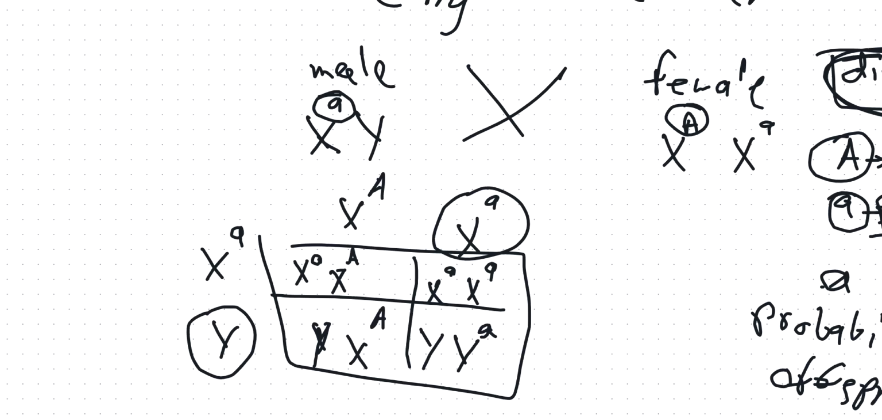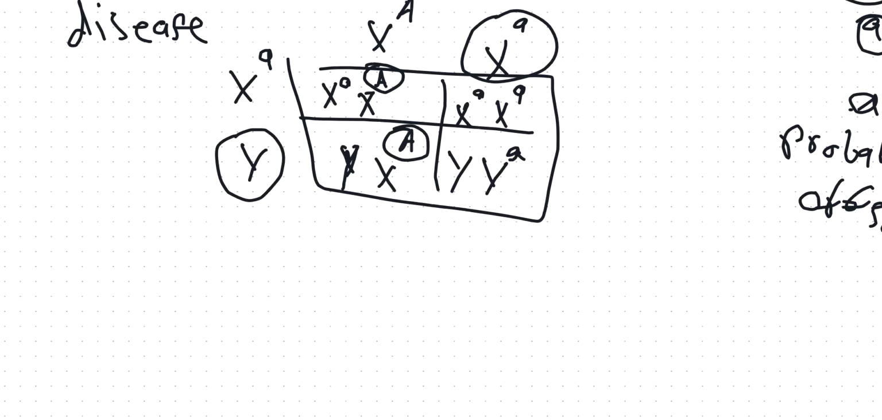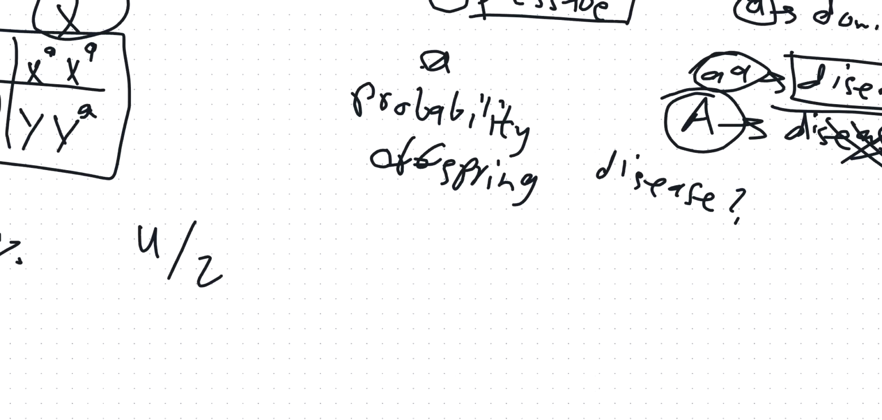So how many offsprings carry the dominant allele? 1, 2, so 2 offsprings have the dominant allele. This means that in these 2 offsprings, the disease would be present. So what is the probability that my offspring will have the disease? It's 50%, because out of the 4 offsprings, 2 will carry the disease. So it's 50%.